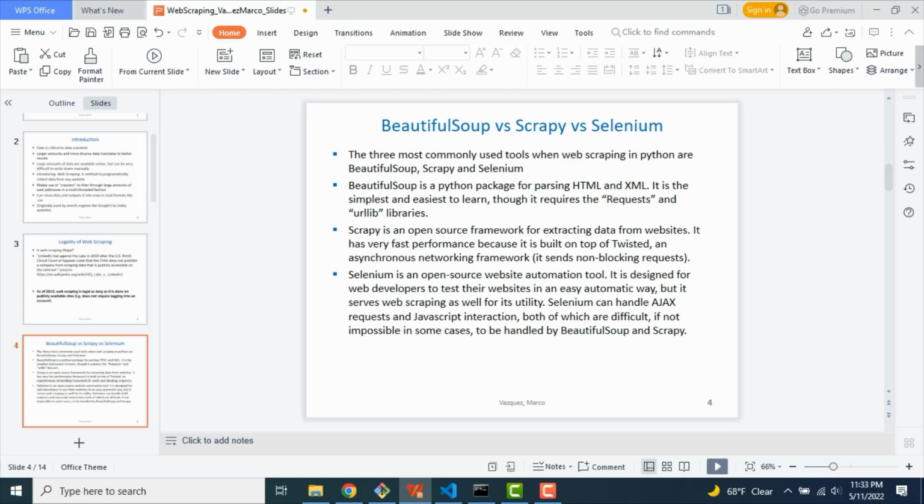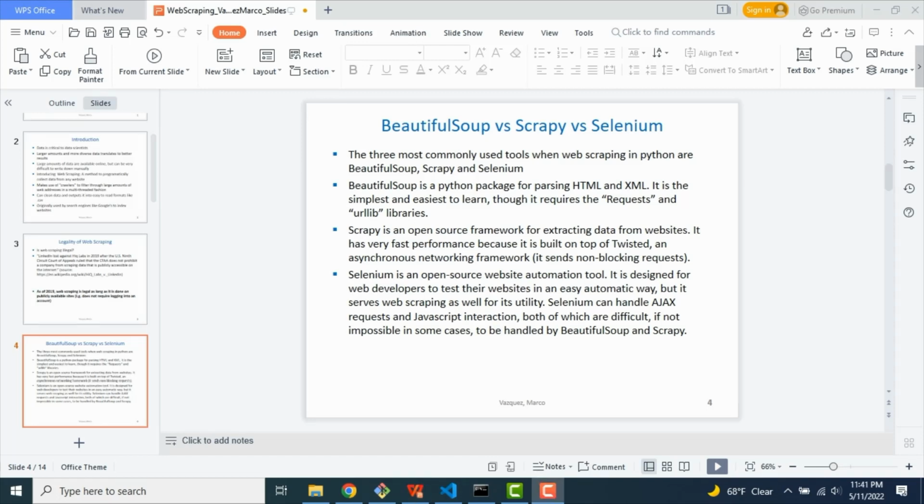So the three technologies that I explored are Beautiful Soup, Scrapy, and Selenium. Beautiful Soup is a Python package for parsing HTML and XML. It is very easy to build with and prototype with, however it lacks the tools necessary for more serious scraping. On the other hand, Scrapy is an open source framework for extracting data from websites. It is a little bit more complicated to learn and to start prototyping with. However, it has very useful techniques that can make scraping a little bit easier in the long term.